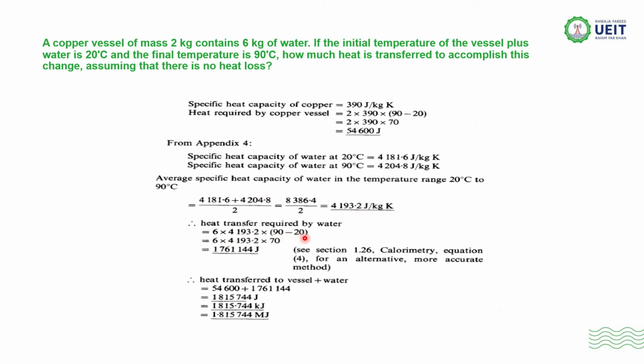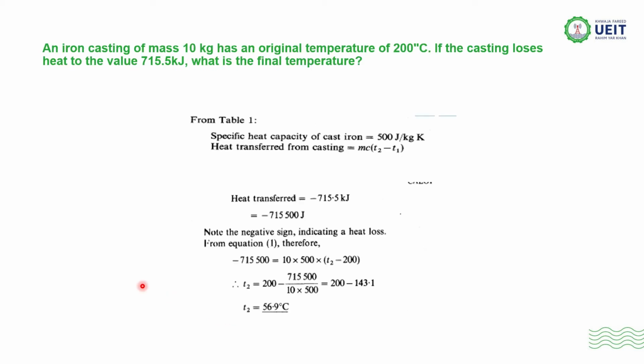multiplied with the difference of temperature, and it becomes 1,761,144 joule. Now the net heat transferred by the vessel and the water, we will simply add these two values, 54,600 plus 1,761,144. So the final answer is 1.815 megajoules.